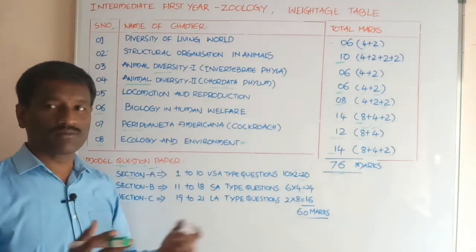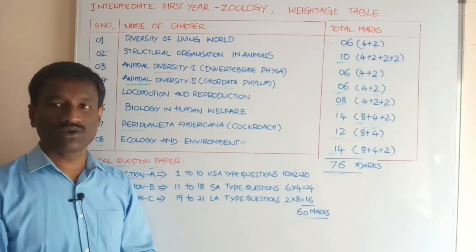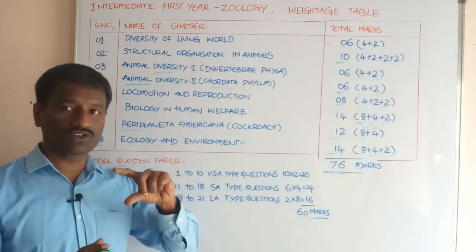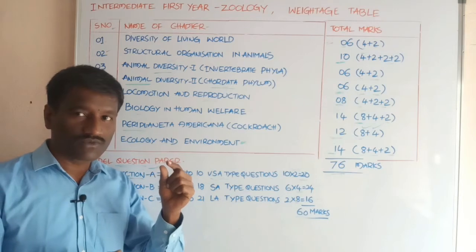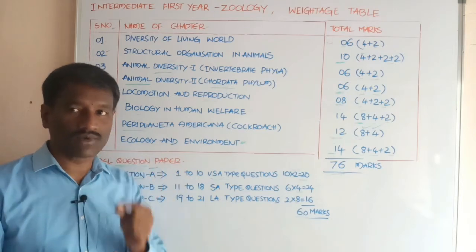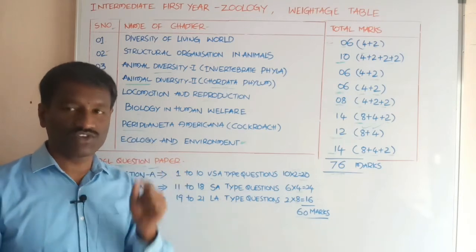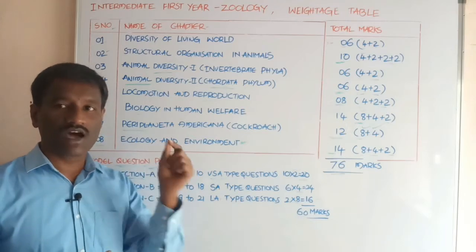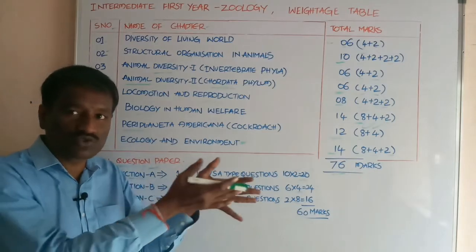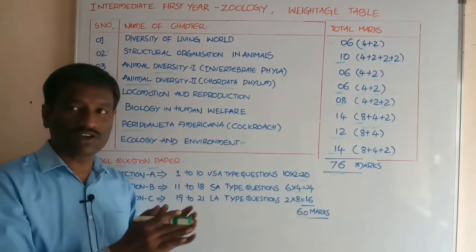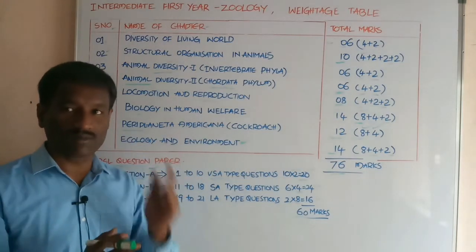Okay student, next reproduction. Reproduction is divided into two types, asexual reproduction and sexual reproduction. Asexual reproduction, which one is the example? That is fission. Fission is one of the examples of asexual reproduction. Sexual reproduction, these animals go for sexual reproduction by the process of conjugation or syngamy.